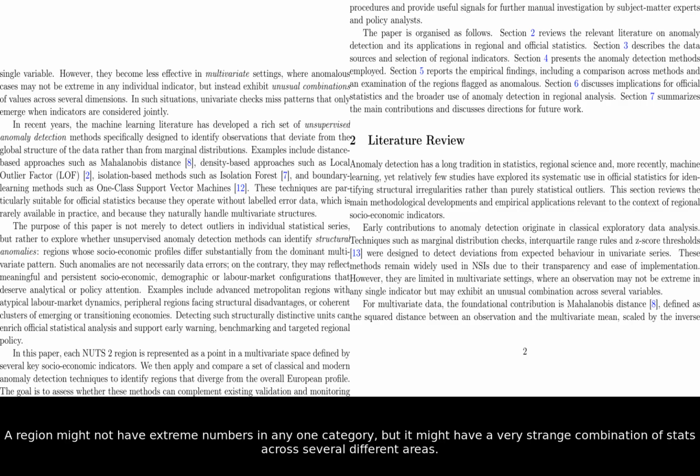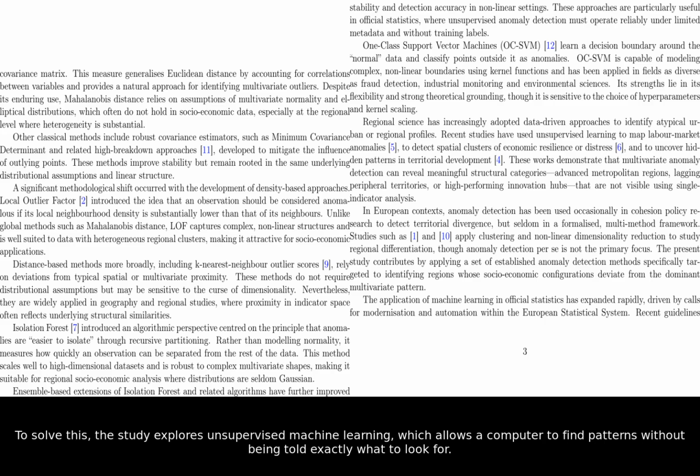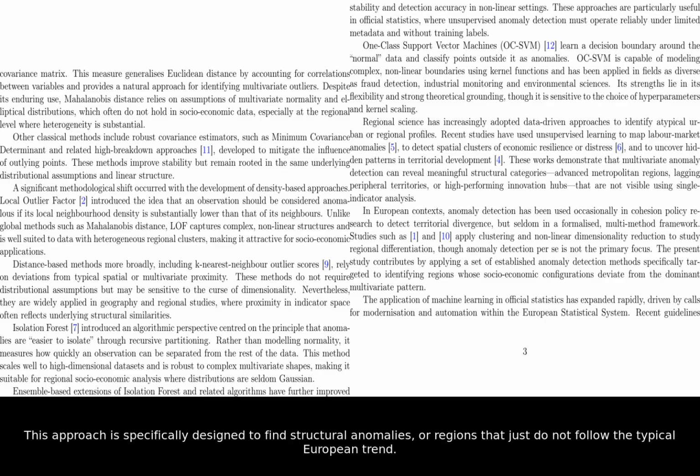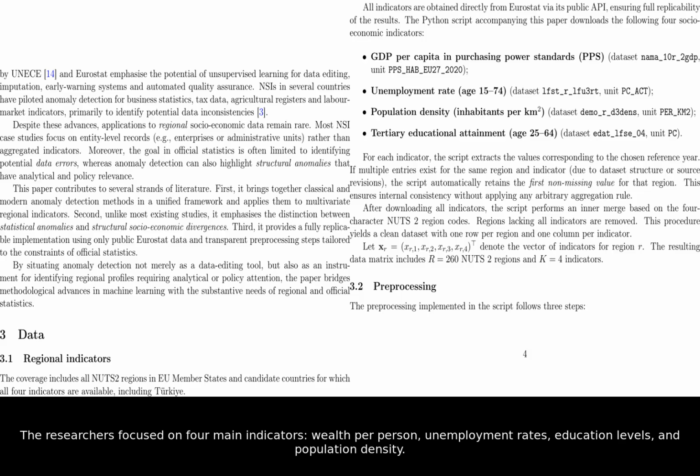A region might not have extreme numbers in any one category, but it might have a very strange combination of stats across several different areas. To solve this, the study explores unsupervised machine learning, which allows a computer to find patterns without being told exactly what to look for. This approach is specifically designed to find structural anomalies or regions that just do not follow the typical European trend. The researchers focused on four main indicators: wealth per person, unemployment rates, education levels, and population